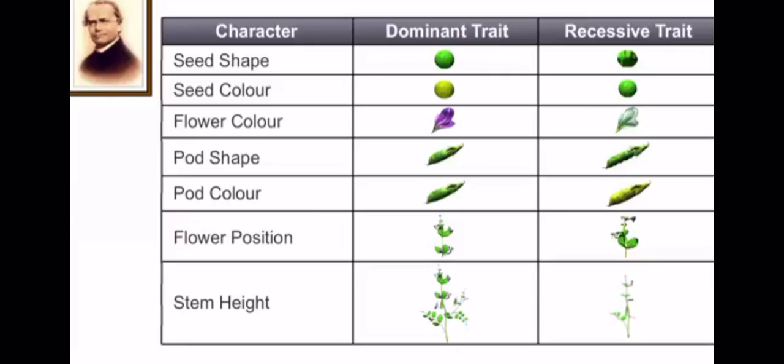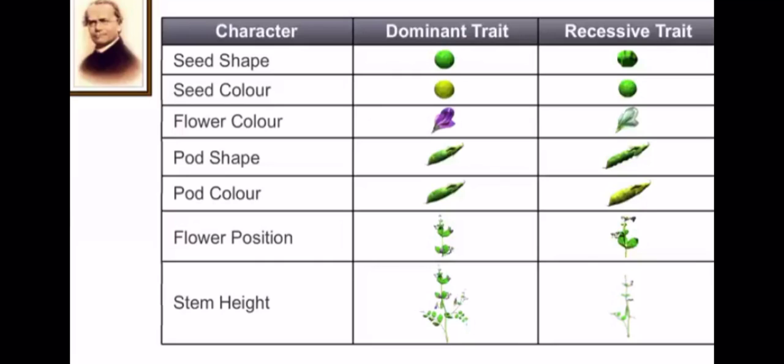Other is flower position. It may be axial, it arises from the axil, right? Or it may be terminal. Okay, so again axial is the dominant trait and terminal is the recessive trait. Now the stem height: the plant may be tall, right? And it may be dwarf. So these are the 7 contrasting traits studied by Mendel in his experiments, right? All these traits are given in your NCERT book on page number 70 and 71, right?